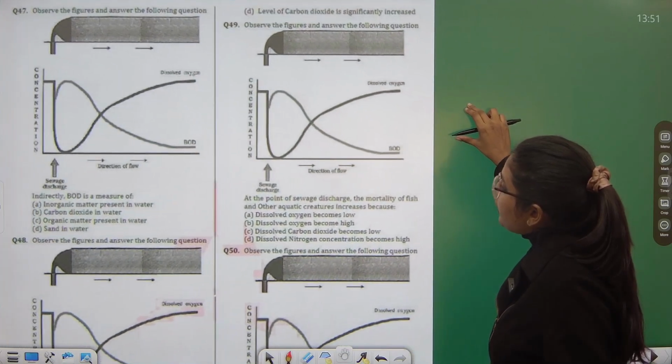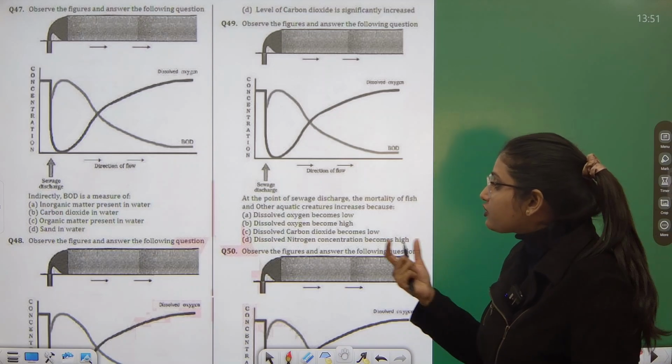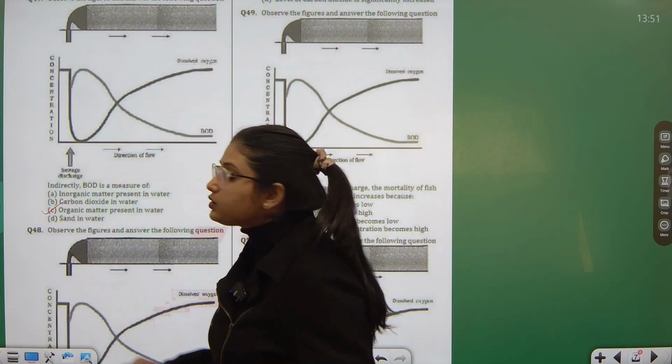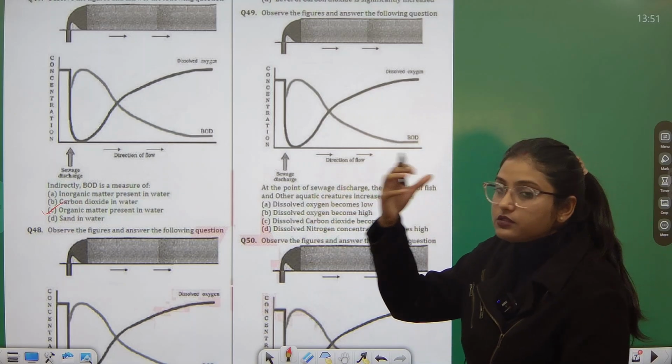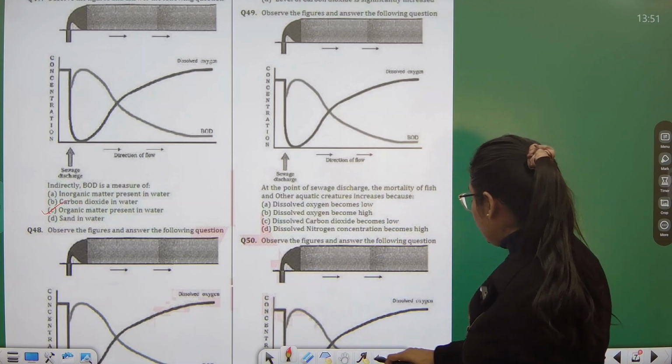Then based on the same figure, they are saying indirectly biochemical oxygen demand is actually the measure of organic matter present in the water. That is what they are consuming, and that is how the waste is being treated, because they are actually consuming that organic matter and reducing the oxygen demand.